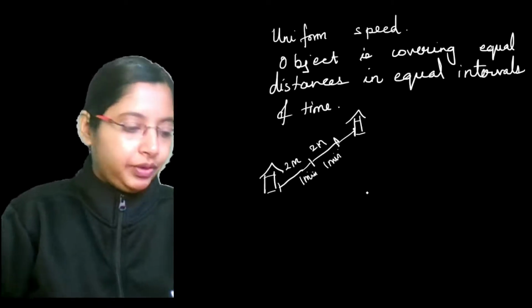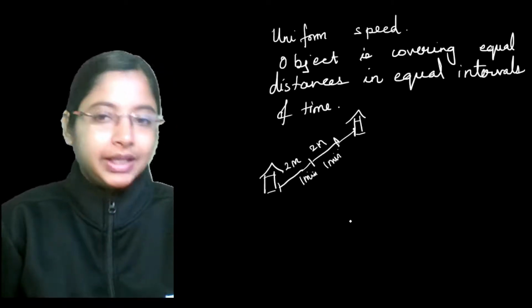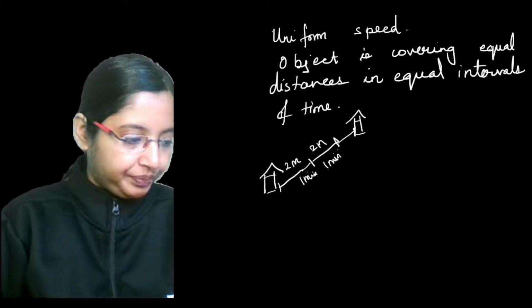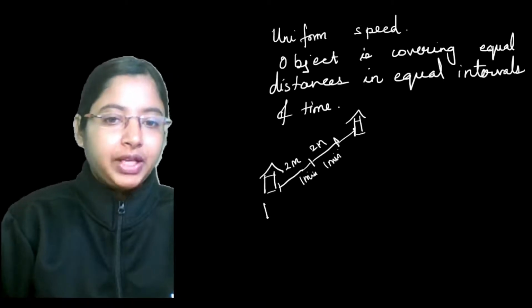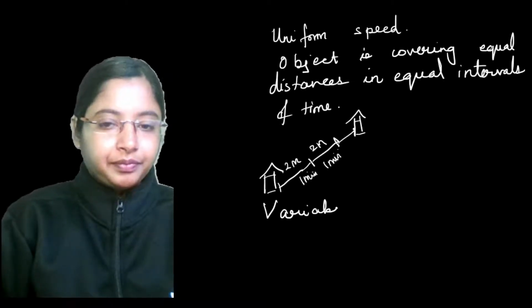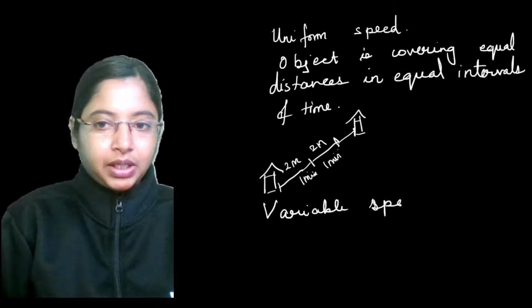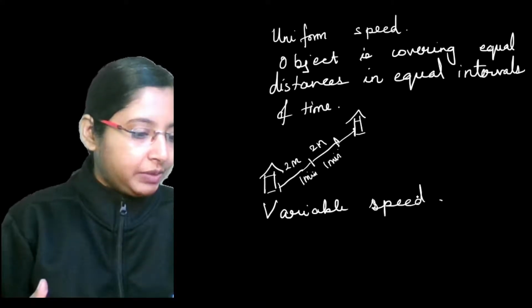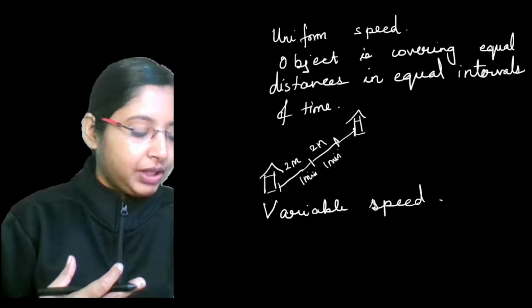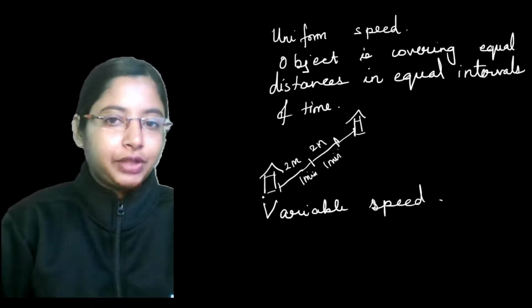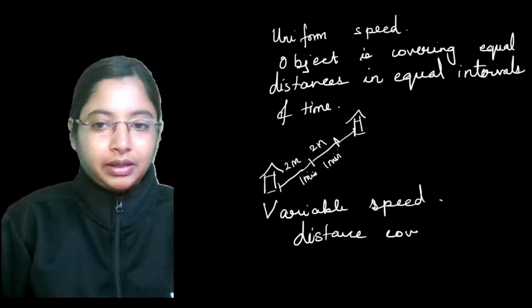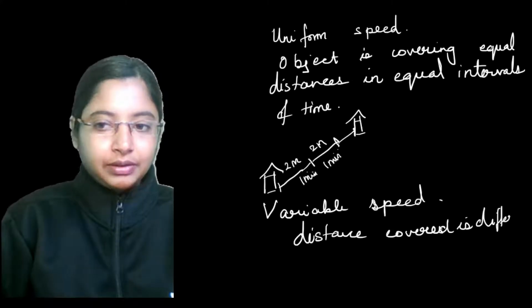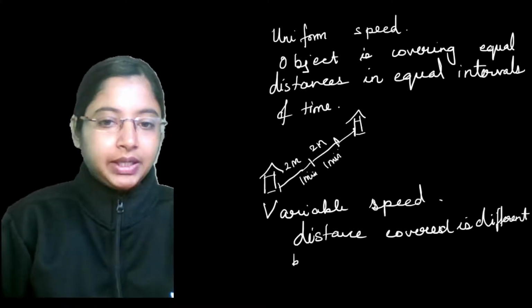Then we say it's a uniform speed. Other than uniform speed, we also have a variable speed. In case of a variable speed, the object will cover different distances in equal intervals of time. The distance covered is different, but in equal intervals of time.